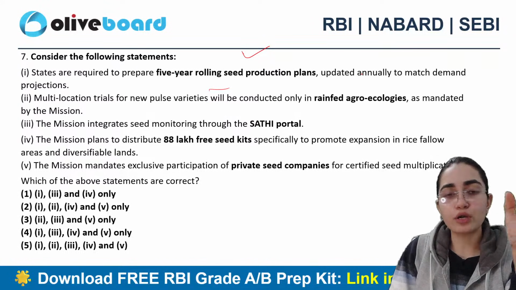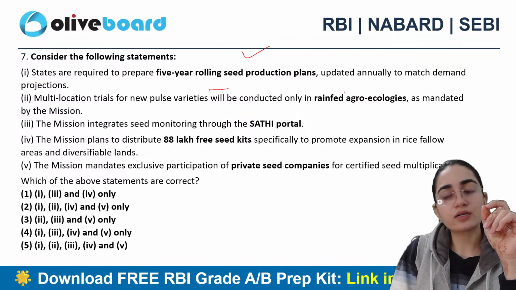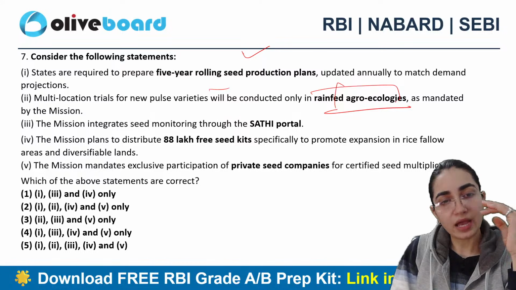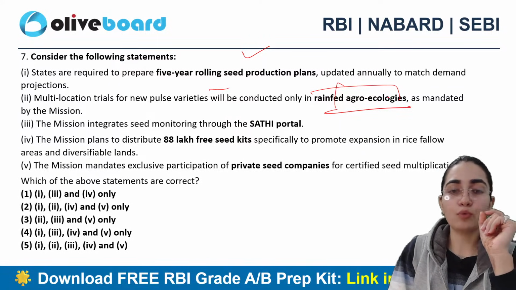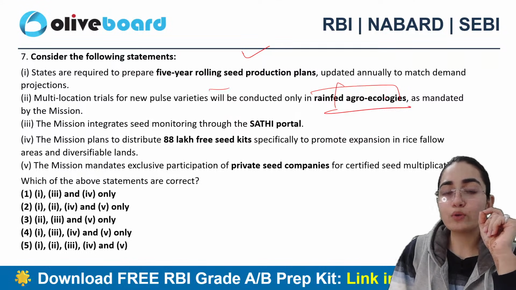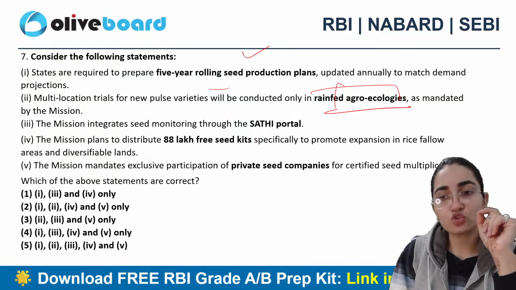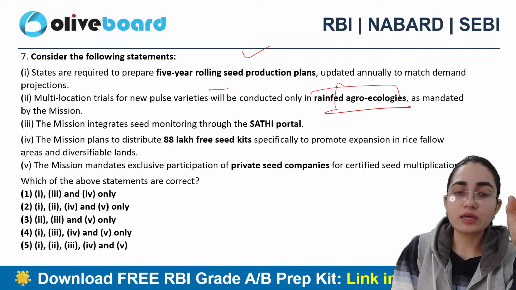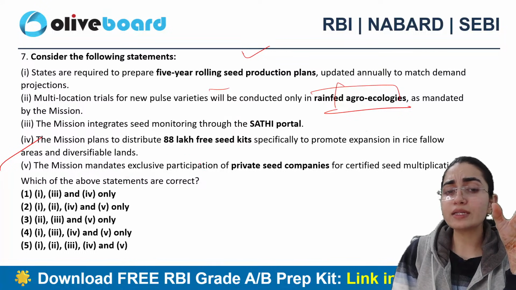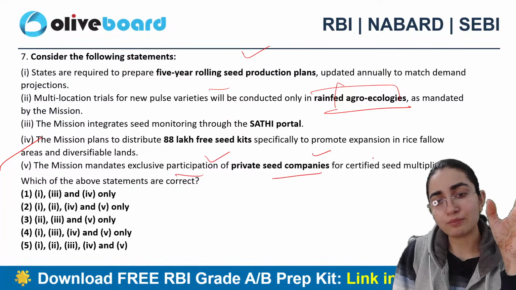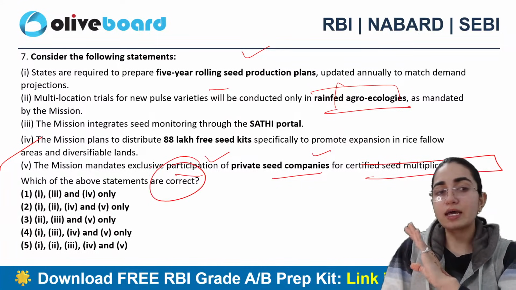Multi-location trials for new pulse varieties will be conducted only in rain-fed agroecologies as mandated by the mission. The mission integrates seed monitoring through the Sathi portal. The mission plans to distribute 88 lakh free seed kits specifically to promote expansion in rice fallow areas as well as diversifiable lands. The mission mandates exclusive participation of private seed companies for certified seed multiplication. Now tell me which one exactly is the correct answer here. Seventh question.